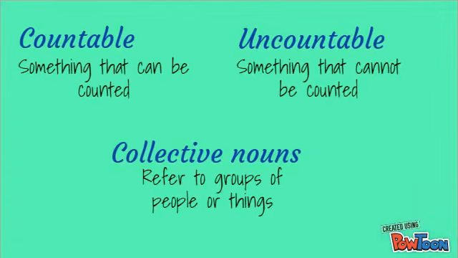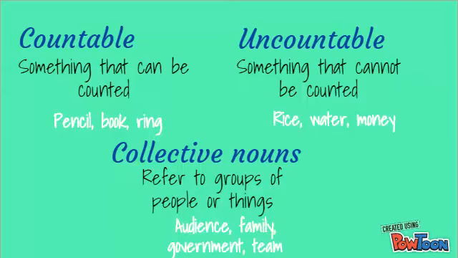Countable nouns are something that can be counted. For example, pencil, book, and ring. Uncountable nouns are something that cannot be counted. For example, rice, water, and money. Collective nouns refer to groups of people or things. For example, audience, family, government, and team.